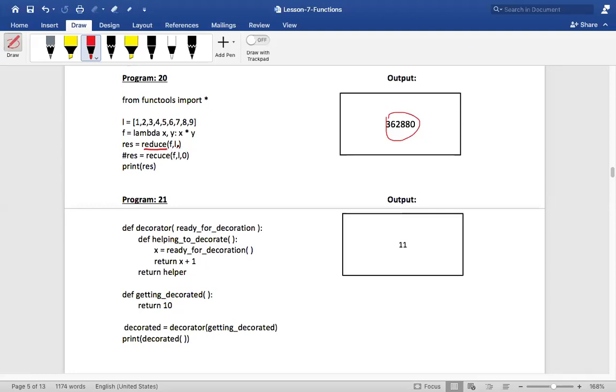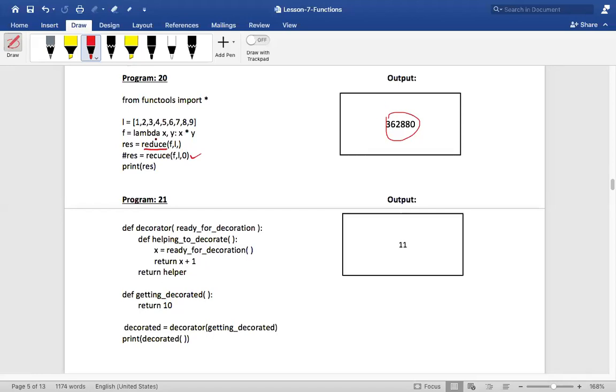To explain this, I will put one more example over here and also try to put a 0 and see what will happen. So we'll do this later. For now, let us understand this. What will the reduce function do? The reduce function will take a sequence and reduce the sequence into a single value, right?